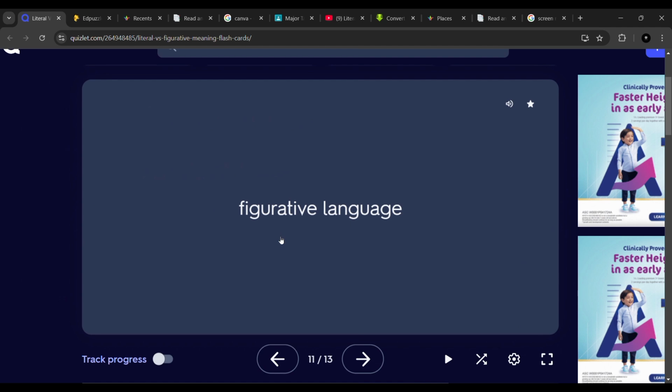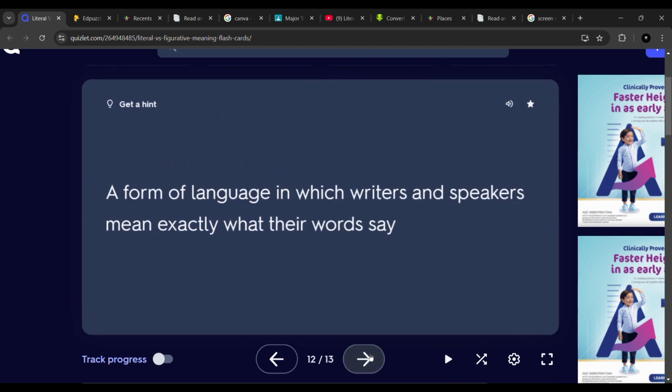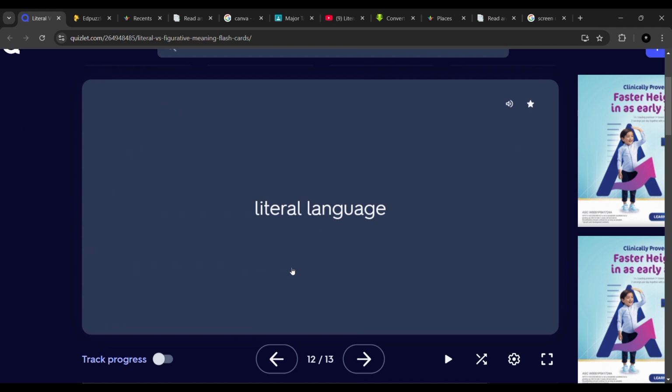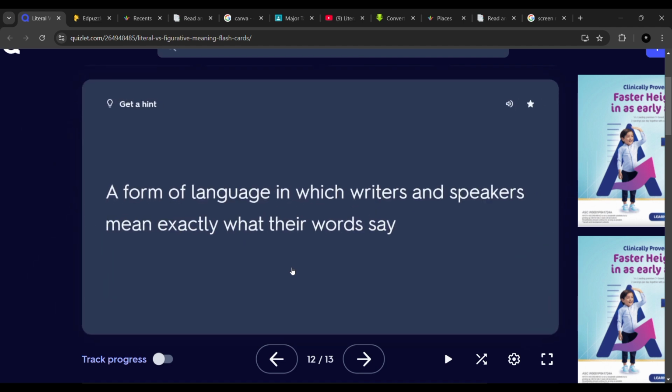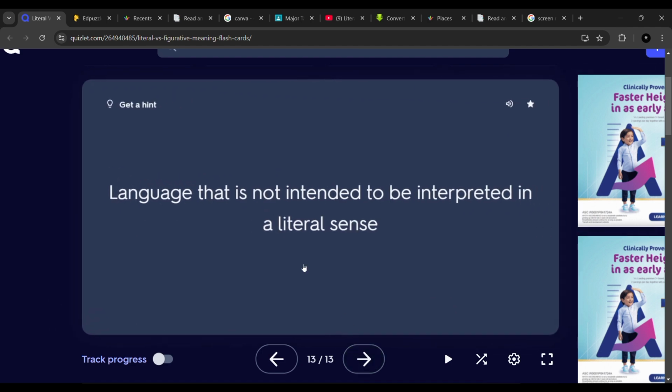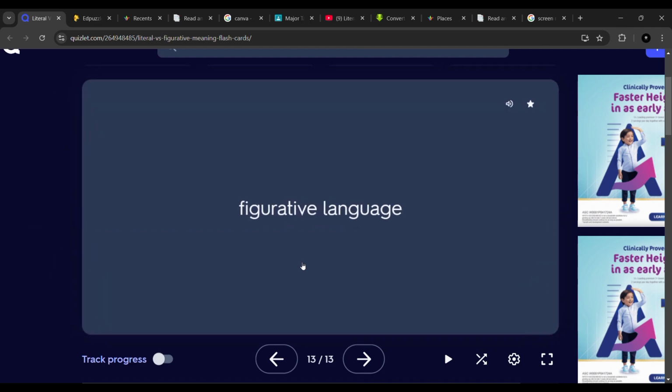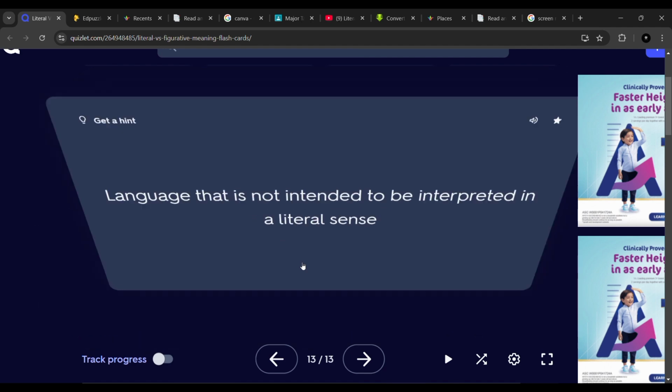It's figurative language. For the last 2, a form of language in which writers and speakers mean exactly what their words say. It's literal language. And for the last item, language that is not intended to be interpreted in a literal sense. That's right, it's figurative language.